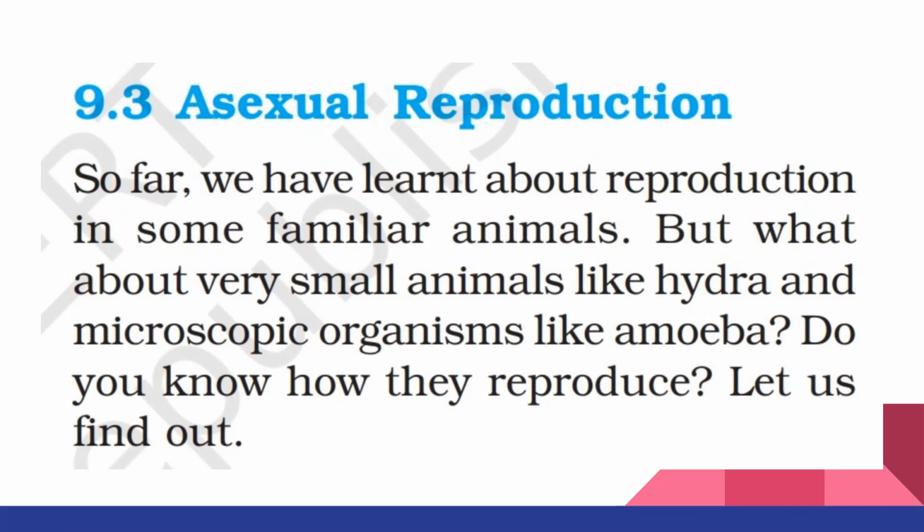So far we learned about reproduction in some familiar animals. But there are very small animals like hydra, amoeba, etc. In their bodies asexual reproduction occurs because most of them are very small single-celled organisms. Their body undergoes some changes, or say division of the cells, and reproduces by the asexual method only.